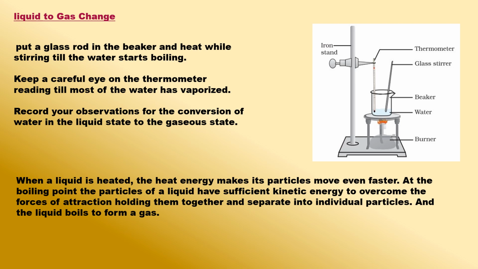The temperature at which a liquid boils and changes rapidly into a gas at atmospheric pressure is called boiling point of the liquid. For example, when water is heated to a temperature of 100 degrees Celsius, it boils rapidly to form a gas called steam, so the boiling point of water is 100 degrees Celsius. At boiling point, water changes its state from liquid to gas.